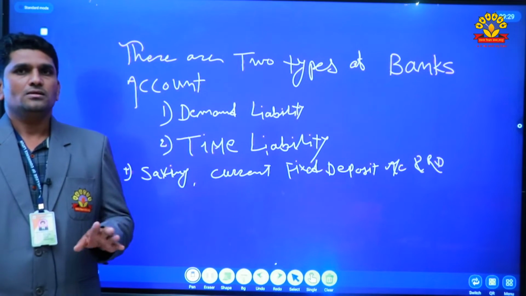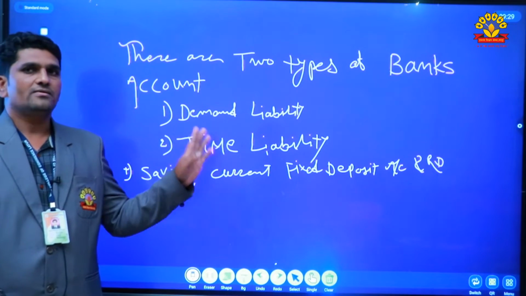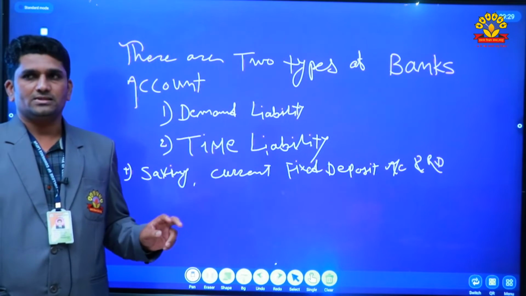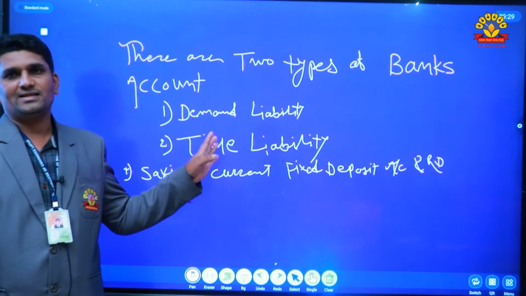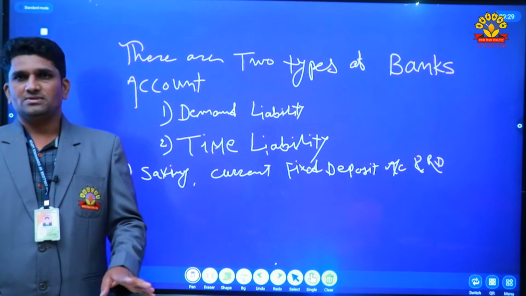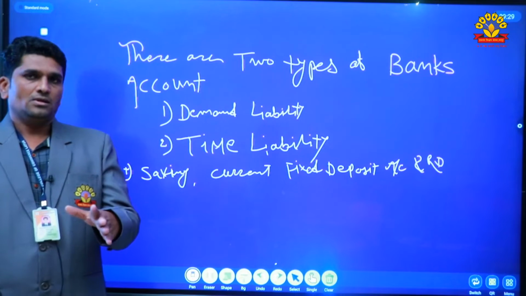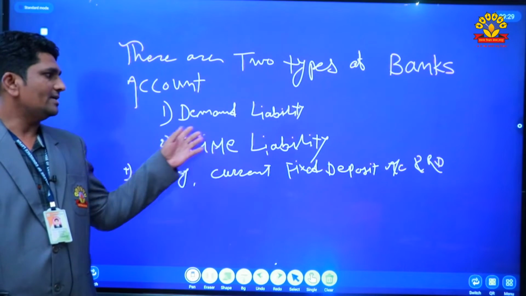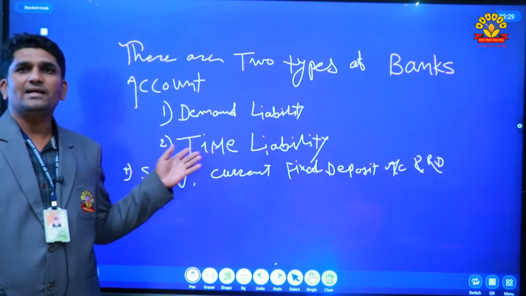Thereafter there are two liabilities in the bank. First is demand liability and second is time liability. Under the demand liability there are two types and under the time liability there are two types. The bank divided the accounts in those two parts.